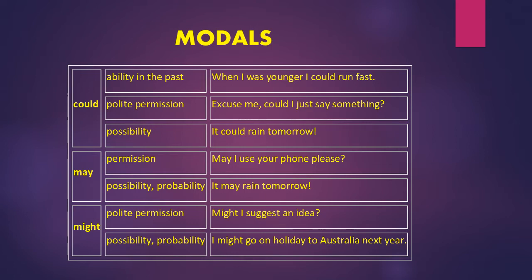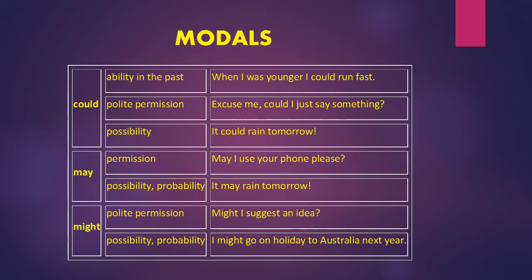Now comes may. May is again used for permission and it is polite. It is more polite as compared to can. May I use your phone please? It is also used for possibility and probability both. For example, it may rain tomorrow.